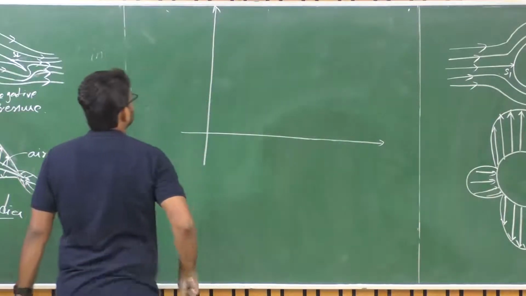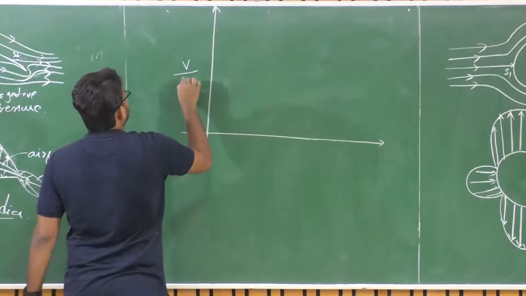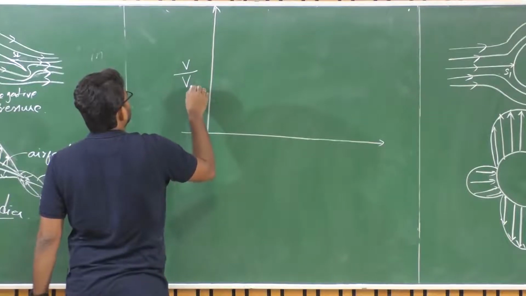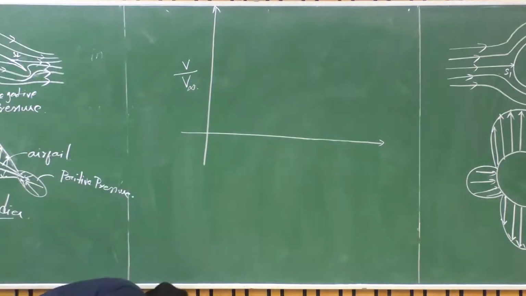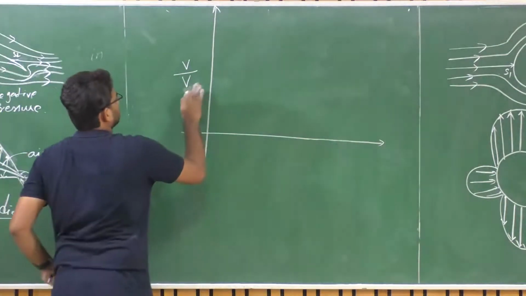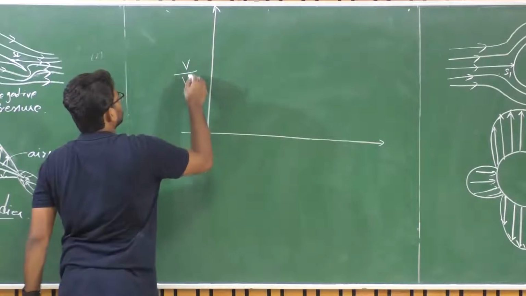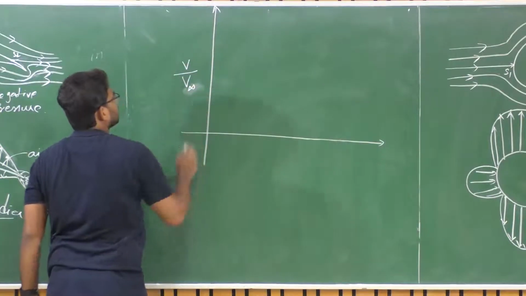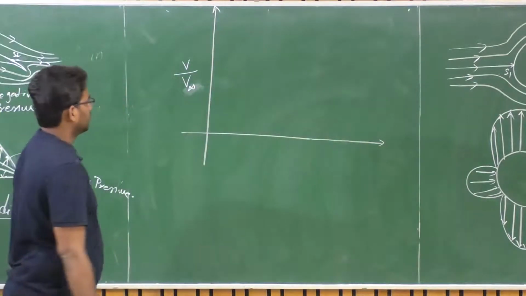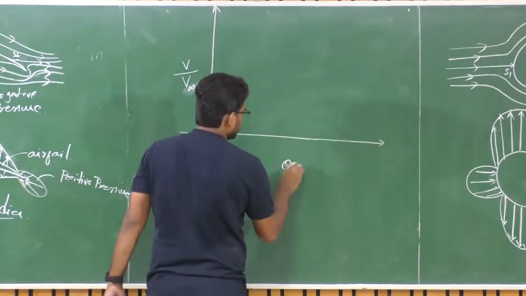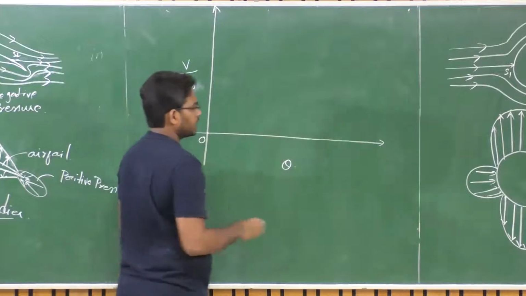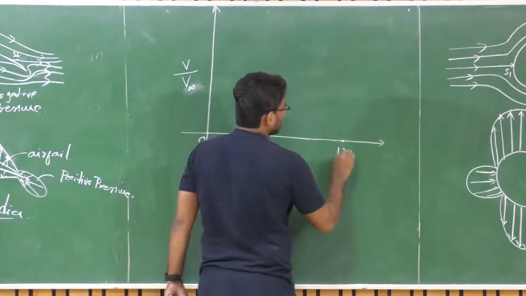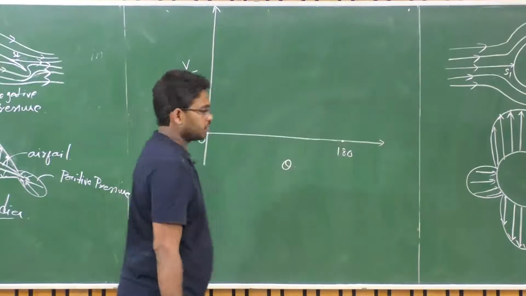So, V upon V infinity, say V be the local velocity and V infinity be the free stream velocity here. Let theta represent the location here. So, 0 corresponds to stagnation point 1 and 180 degrees corresponds to stagnation point 2.